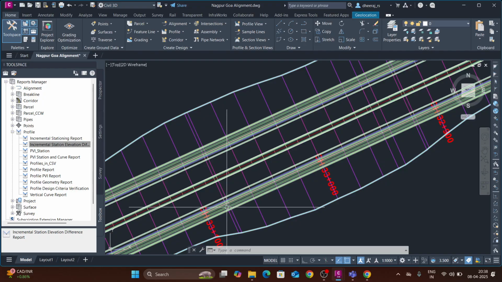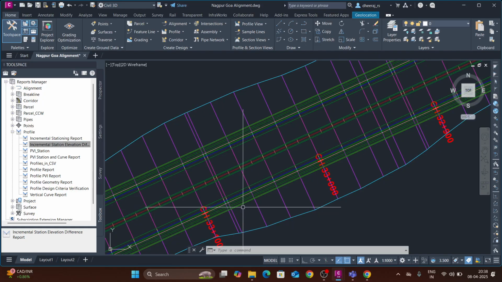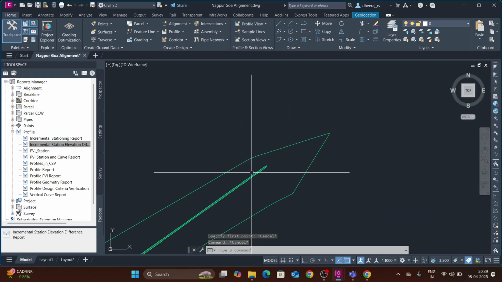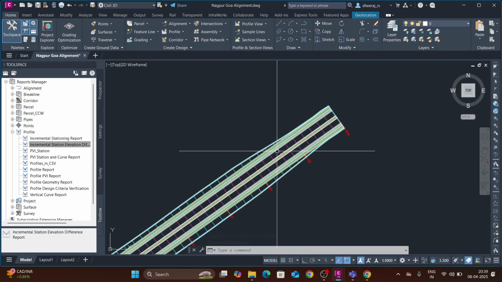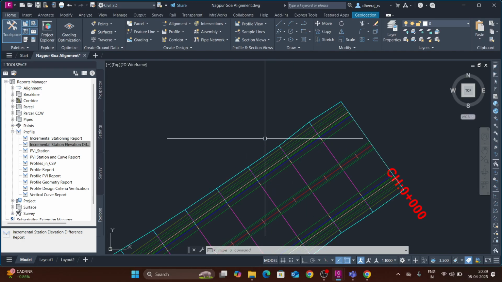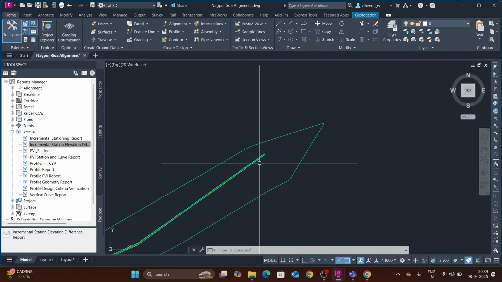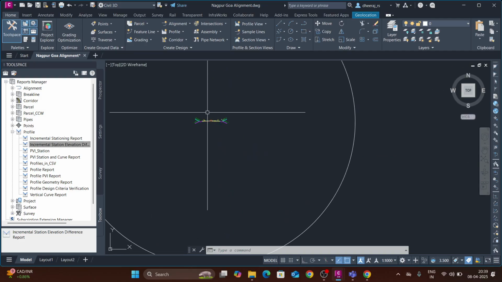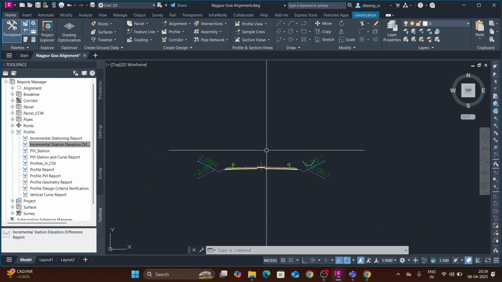You can see this is a typical cross section. After that, there is a cutting filling slope. This all is a filling slope. Here you can see all these filling slopes. You can see first there is a cutting, right? You can see here there is no filling slope, right? Like this, we will model the corridor, and this was the assembly, right?